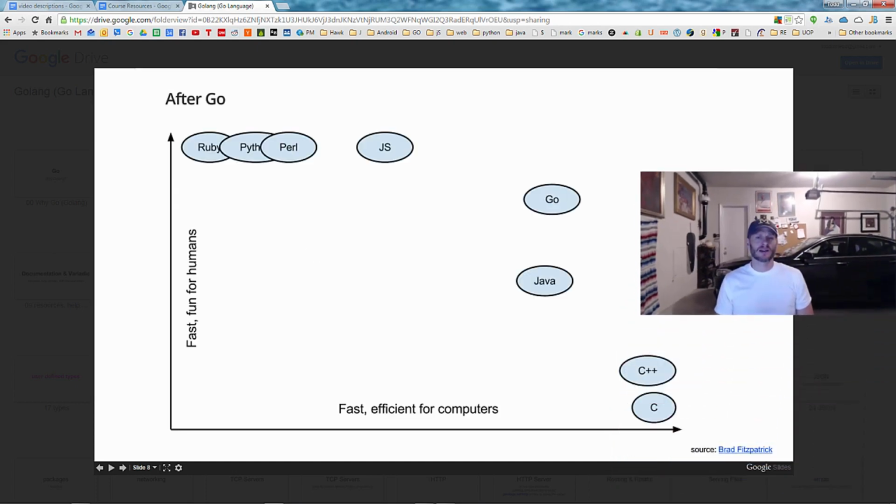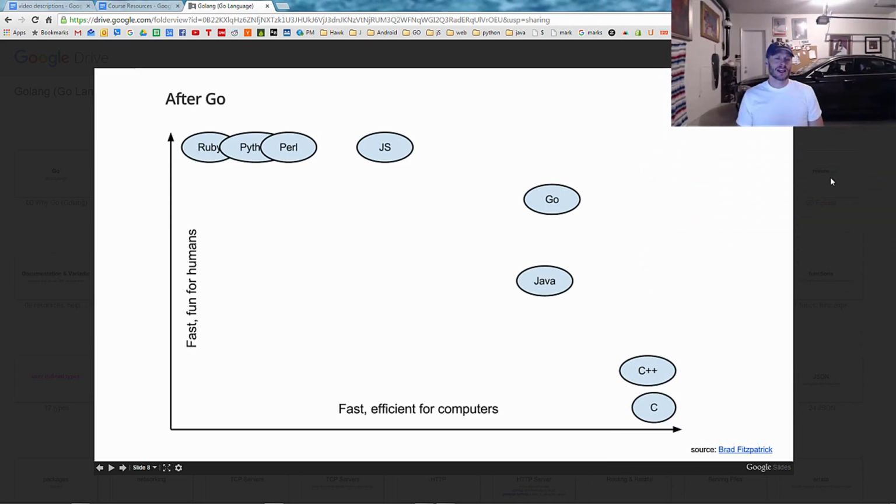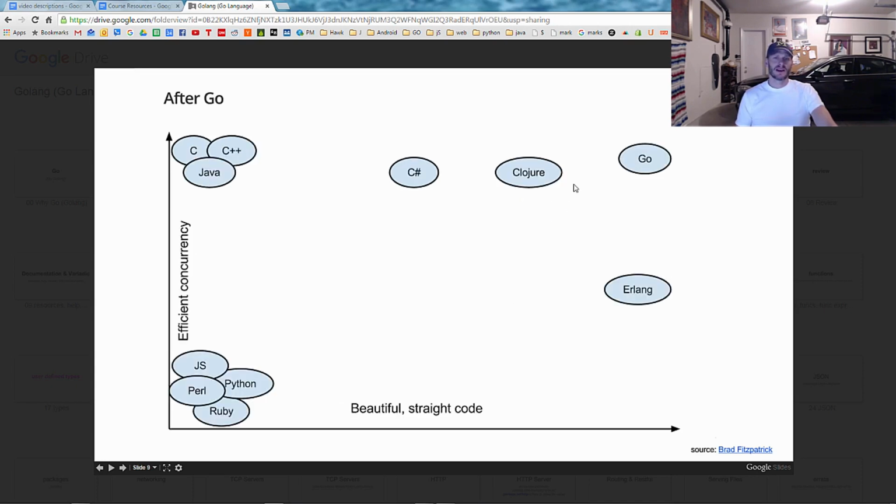So here's a presentation that Brad Fitzpatrick gave at the Gopher conference in Tokyo. But this was just his subjective perspective on how Go is arranged in the ecosystem of programming languages. It's fast and efficient for computers, and it's also fast and fun for humans. So here's the history of programming right here, and then a lot of popular scripting languages which aren't as fast on a computer. So it's really kind of a sweet spot. And with concurrency, it's efficient, and it also offers really beautiful, straightforward code. Pretty easy to write. So to me, it really stands apart.